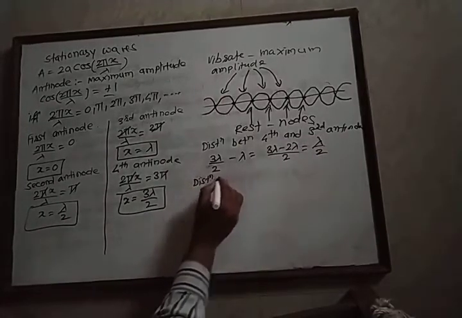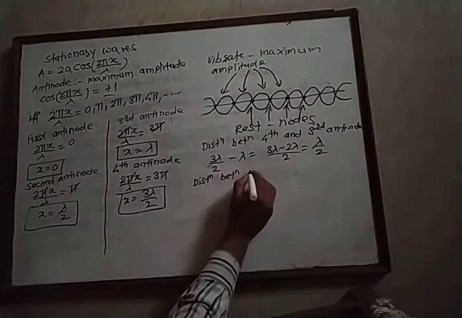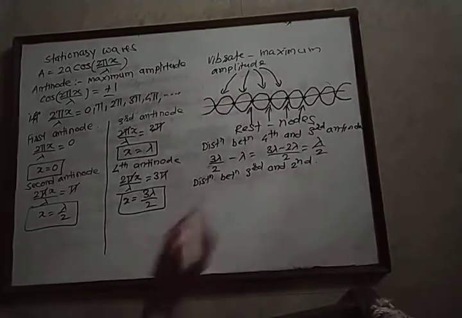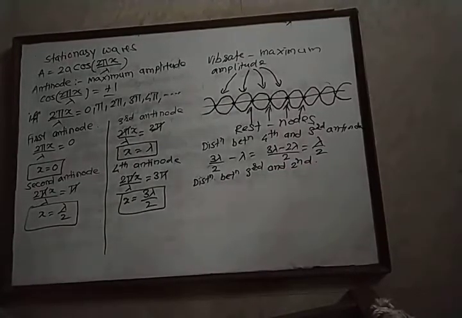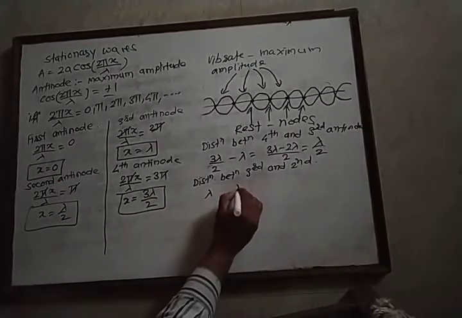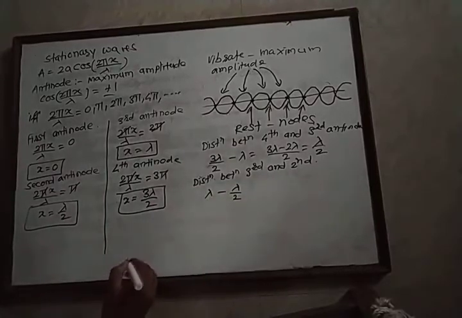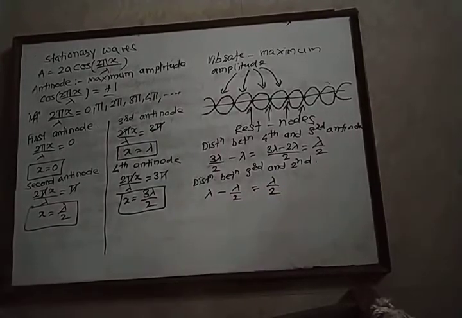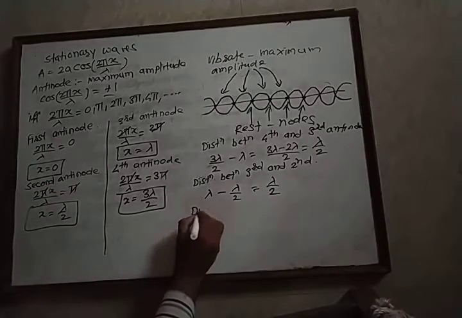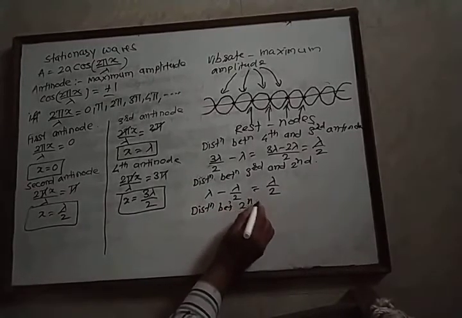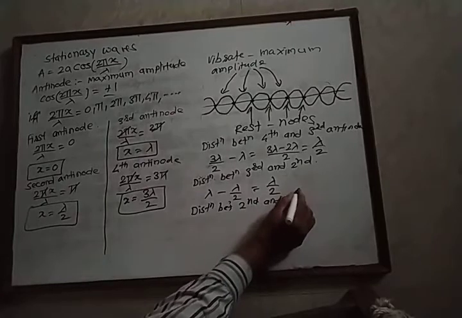Now we calculate the distance between the third antinode and the second antinode. The third antinode is obtained at a distance of lambda, and the second antinode is obtained at a distance of lambda by 2. And therefore the subtraction is equal to lambda by 2. The distance between the third and second antinode is equal to lambda by 2. Similarly, we calculate the distance between the second antinode and the first antinode.